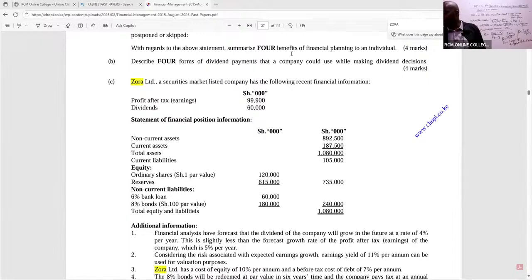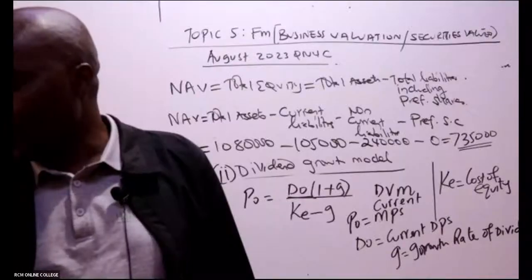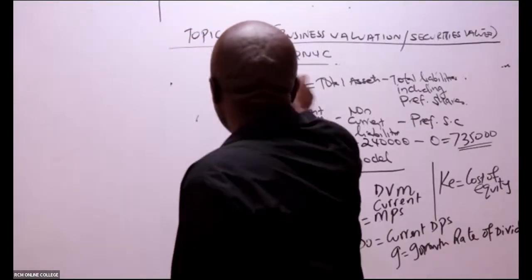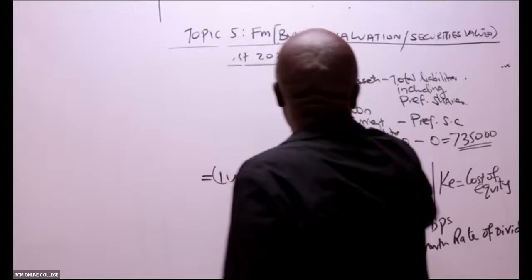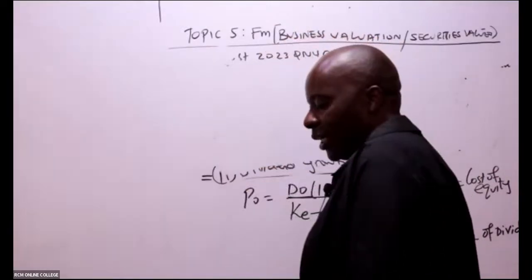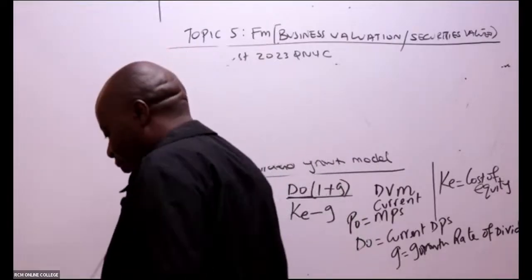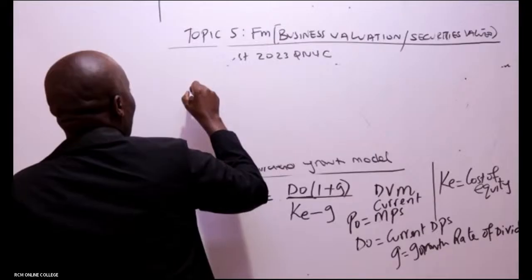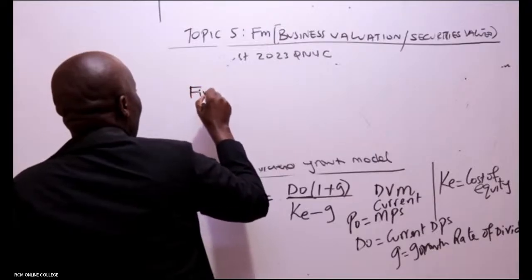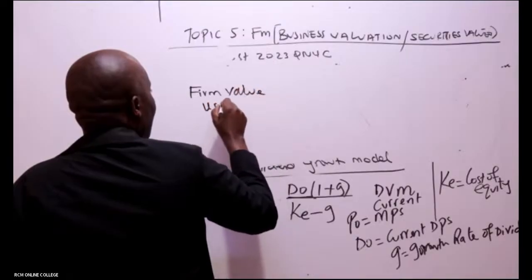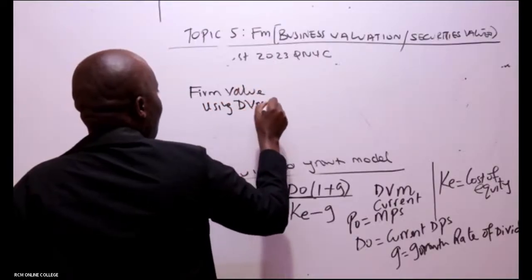Fortunately, they have given us the total dividends. So if it is for the total organization, this is what we shall do. We find the firm value using the dividend valuation model.